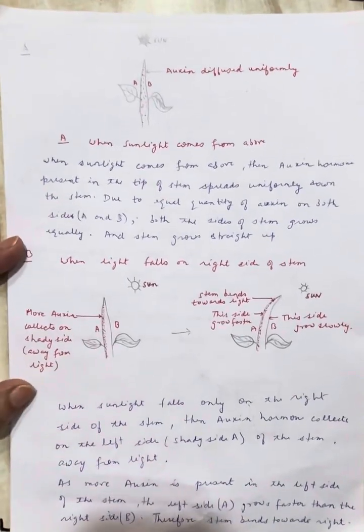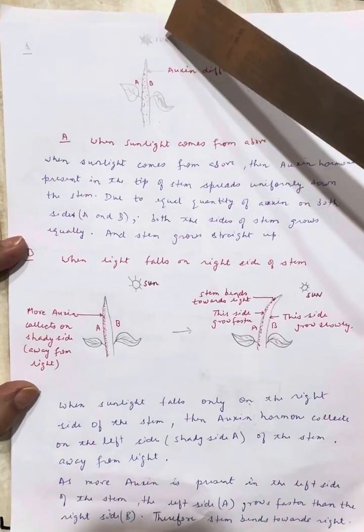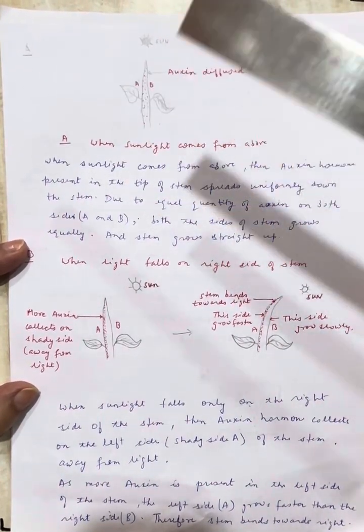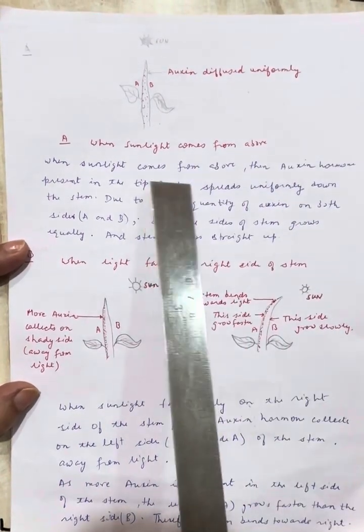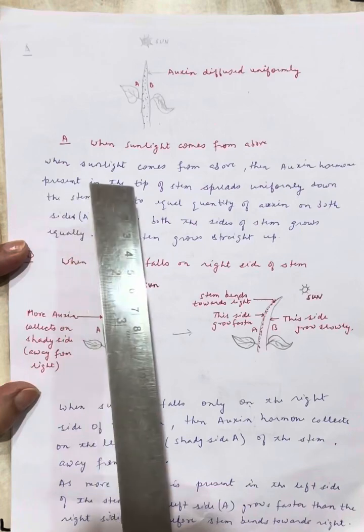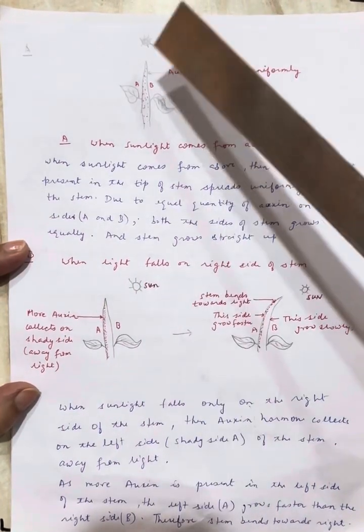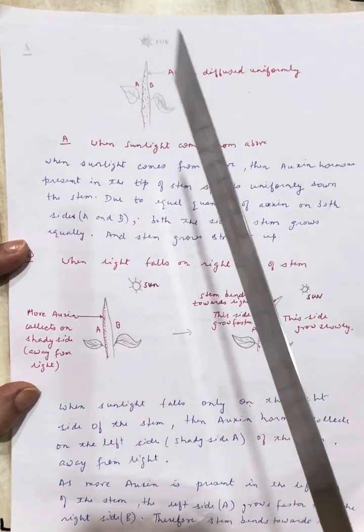You see here, when the sun is above, so sunlight is coming from above, how will the auxin behave? When sunlight comes from above, the auxin hormone present in the tip of the stem spreads uniformly down the stem. There are two sides, left side and right side.